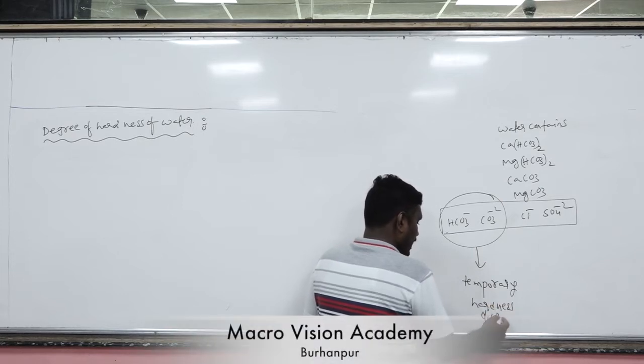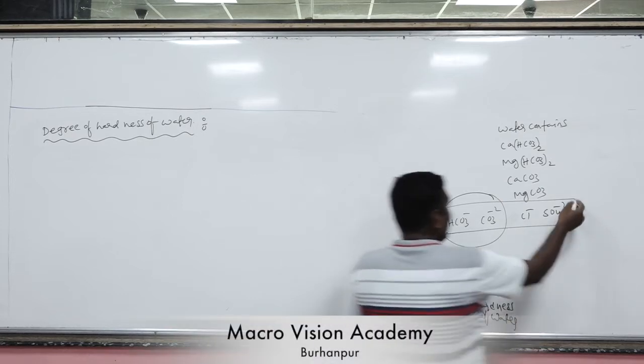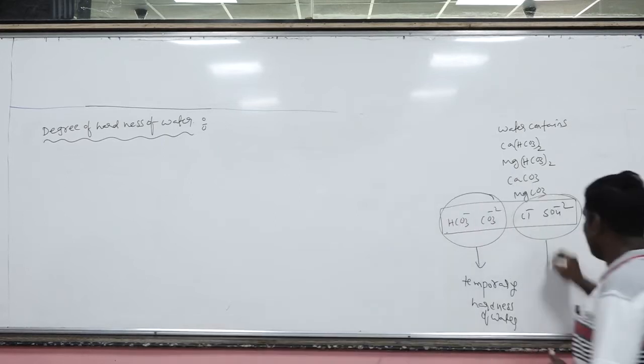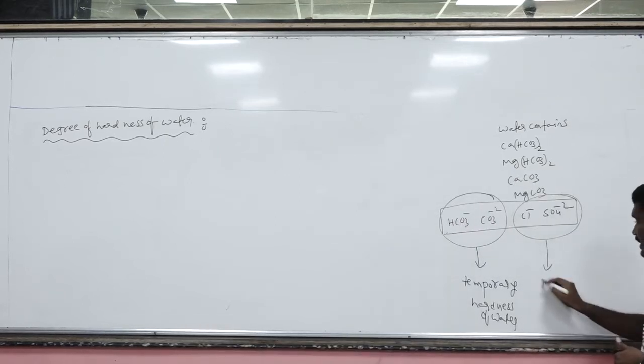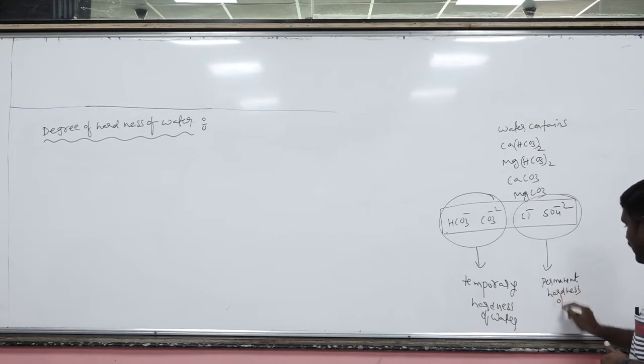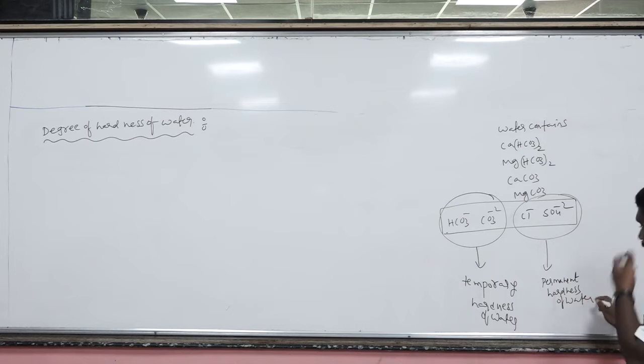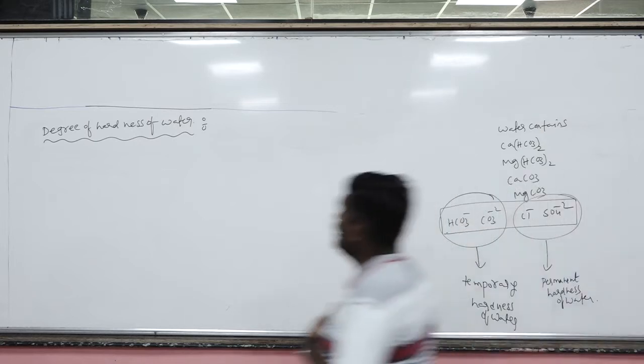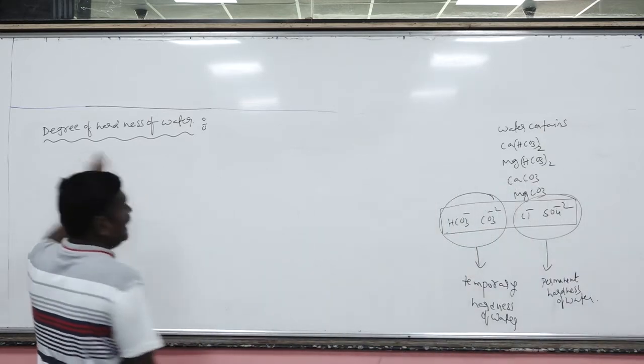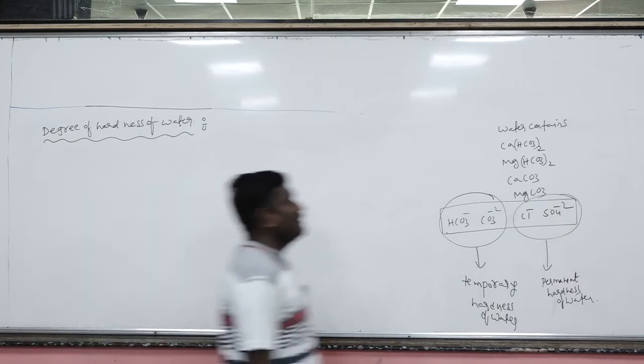Okay, if chlorides and sulfates of calcium and magnesium salts are present in the water, this is called permanent hardness of water.